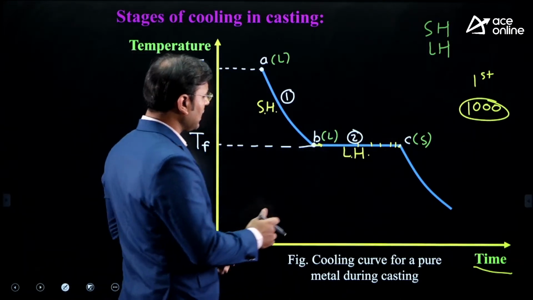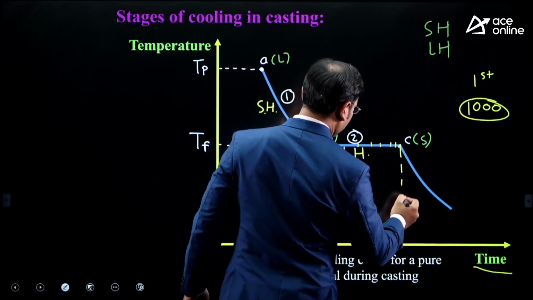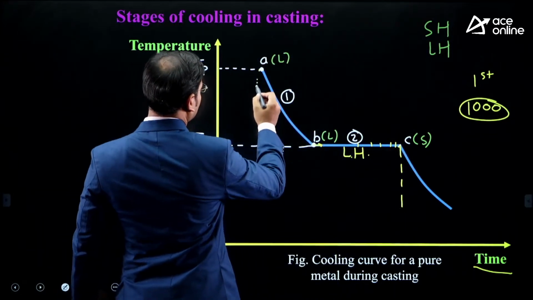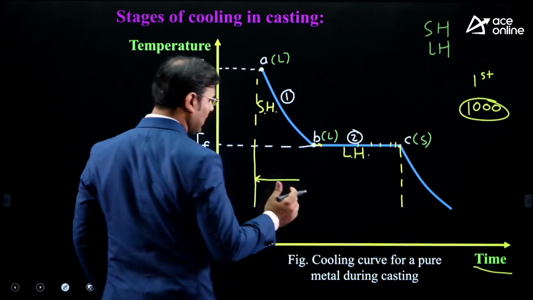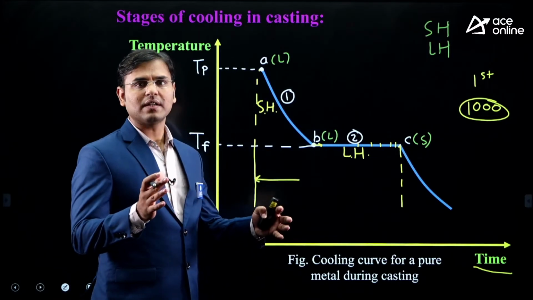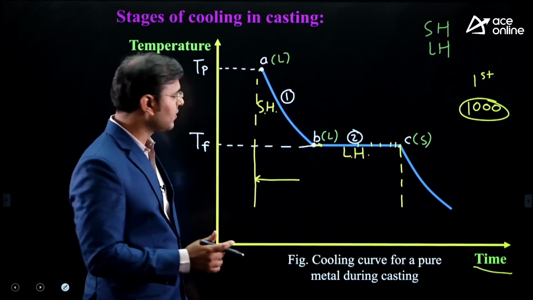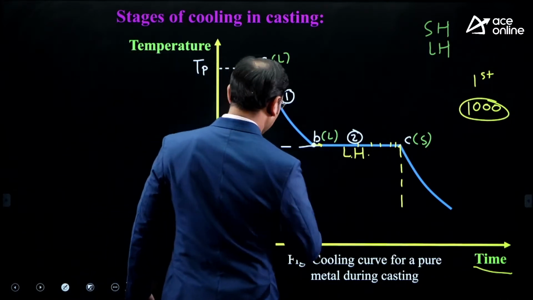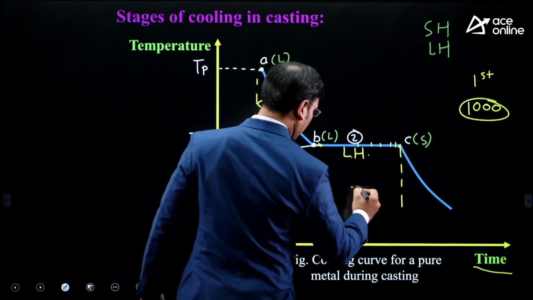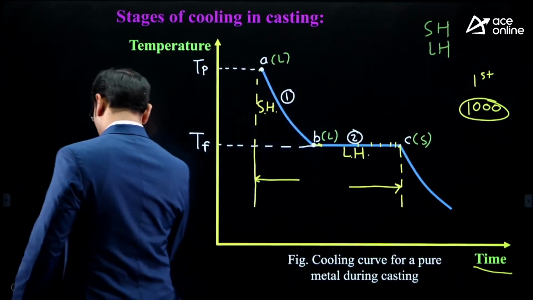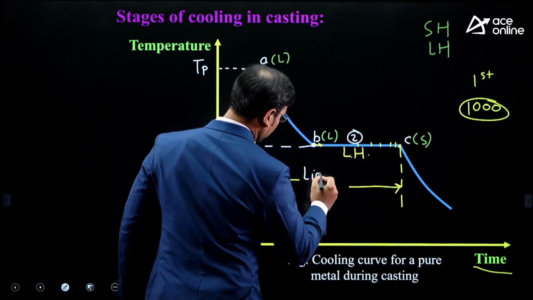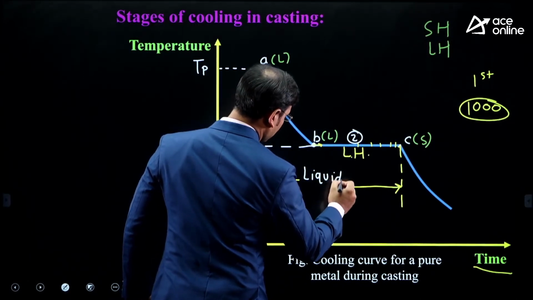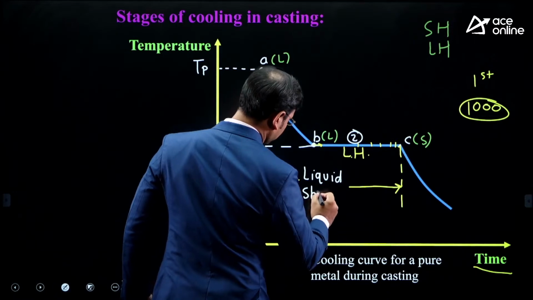Now we have completed stage 1 and stage 2. And guys, in stage 1 and stage 2 there are some losses, meaning there is some shrinkage. The shrinkage of molten metal is there, and that shrinkage is known as liquid shrinkage. Here you can observe the liquid shrinkage.